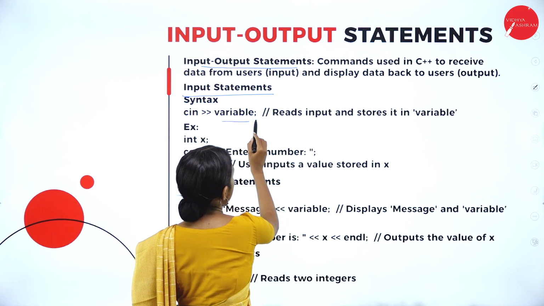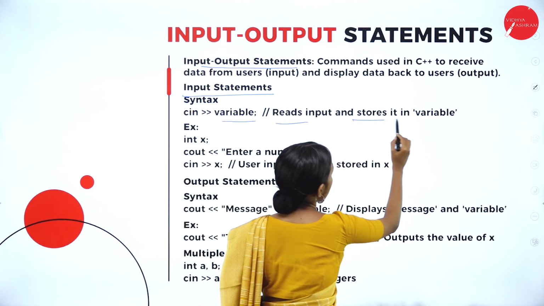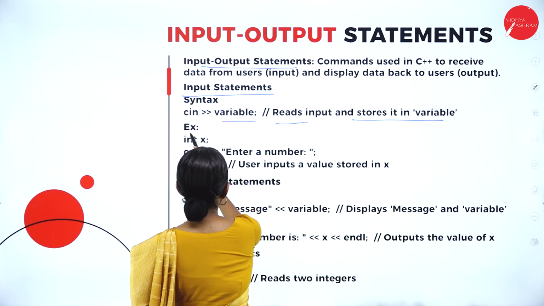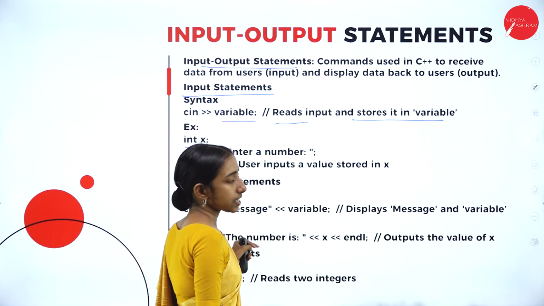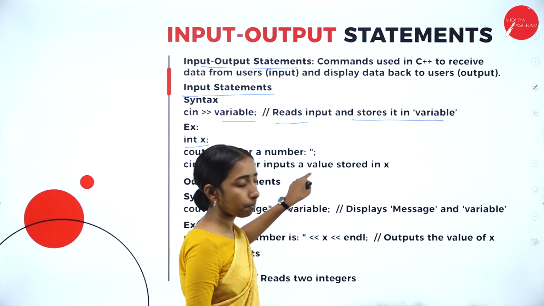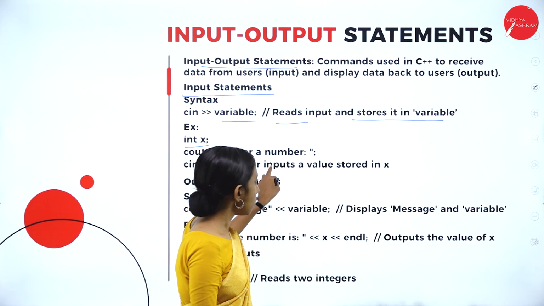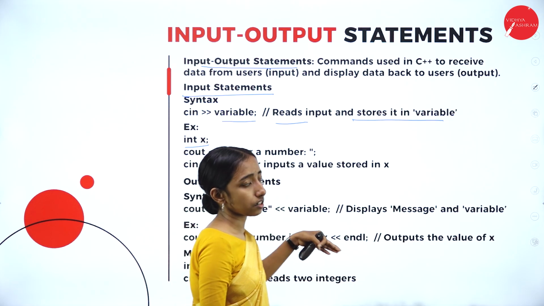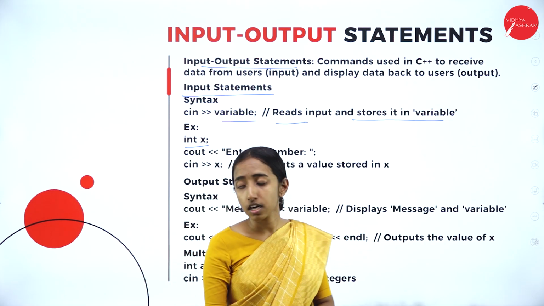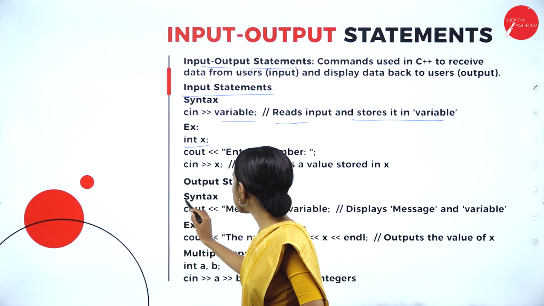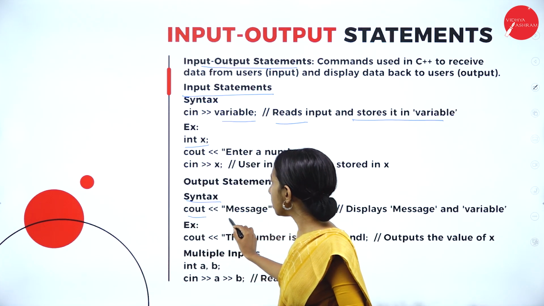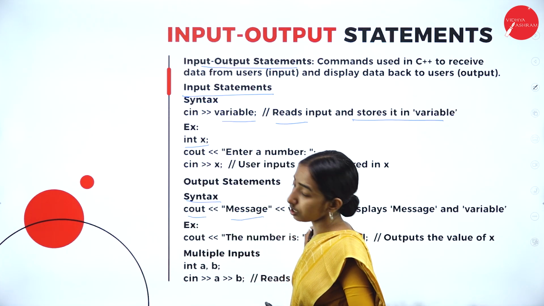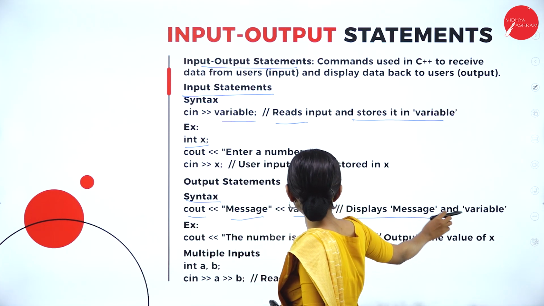Cin reads the input and stores it in a variable. Example, int x; cout enter the number; cin x, that is the user input value stored in x. Output statement. What is the output statement? The syntax is cout, the message and variable. It displays the message and the variable.